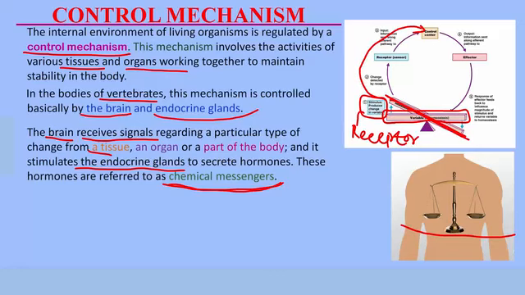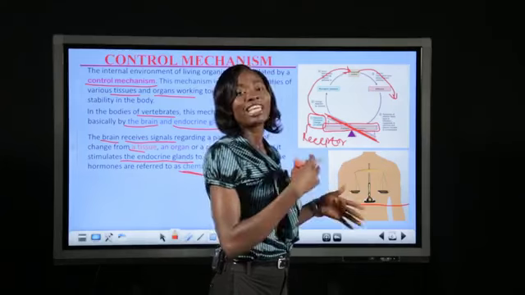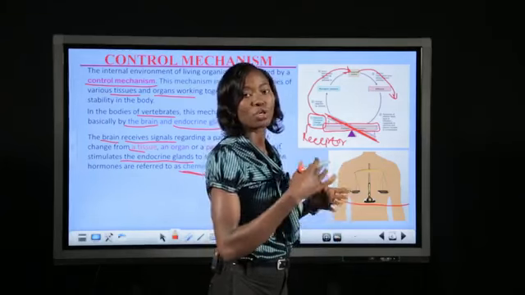They send a message to the brain, and the brain understands that, oh, there is trouble in the body. Oh, there's a change. Oh, there's a stimulus. I need to act. What does the brain do? As a control center, the brain gives out information or sends a message to another group of tissues or organs, or even the same group of tissues and organs, which are called effectors. What do the effectors do? They effect the change. They effect correction.